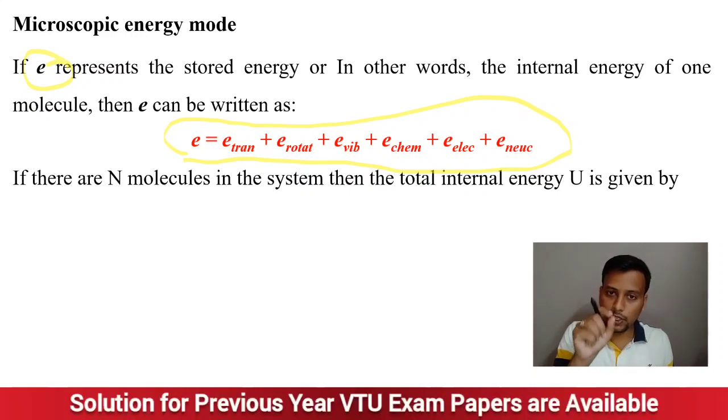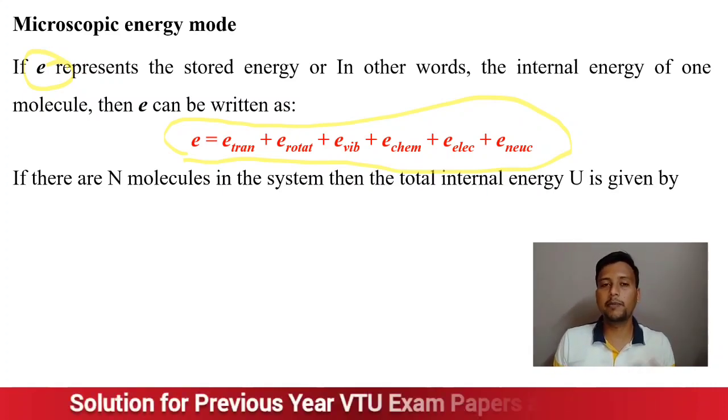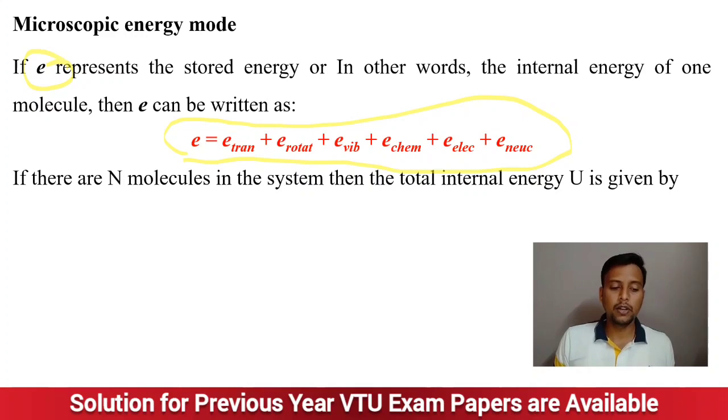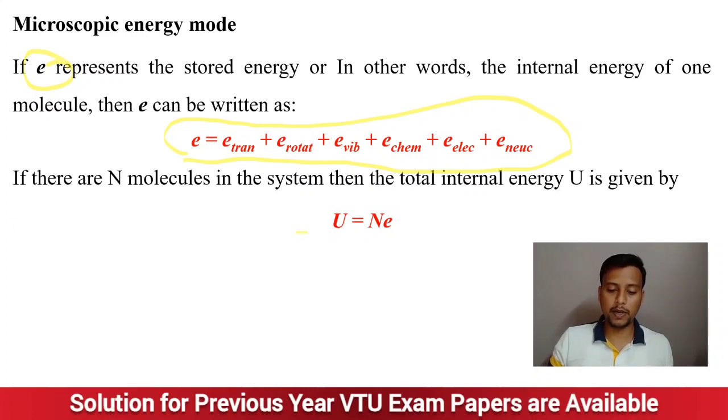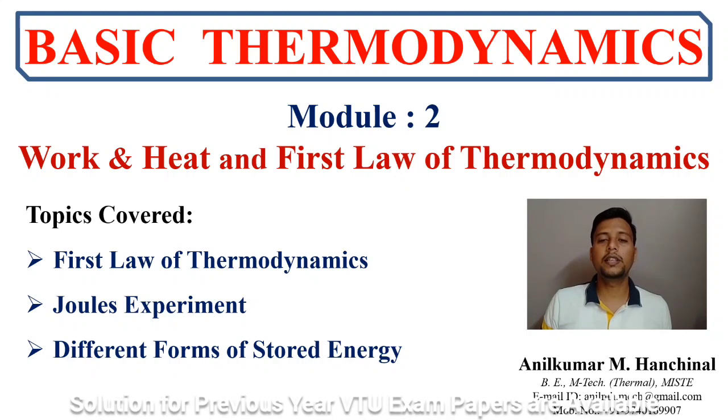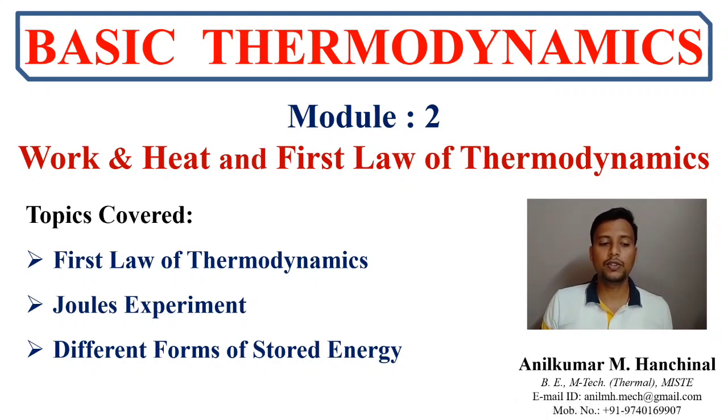Micro means we need to consider each and every molecule, and each molecule has a change in energies. Now if there are n number of molecules, then the total internal energy is represented by the equation U equals N e, where e is the total microscopic energy.